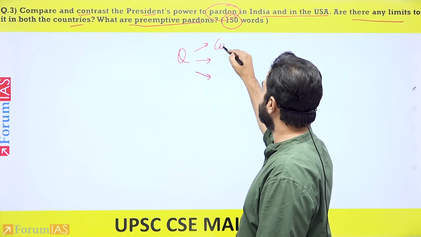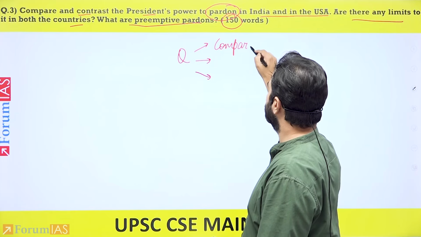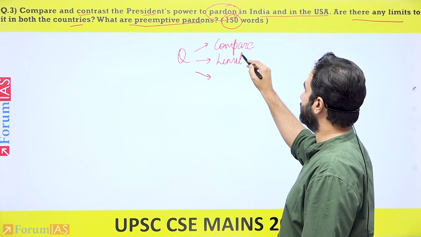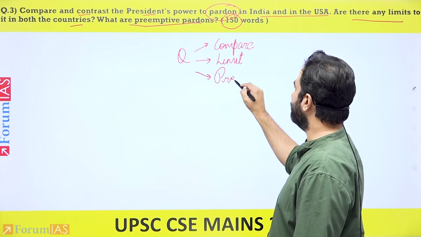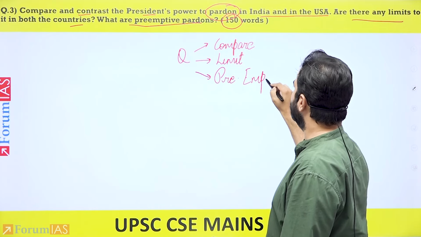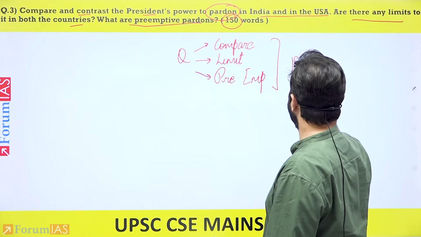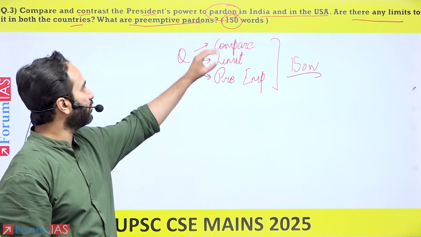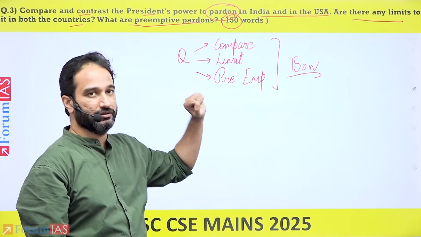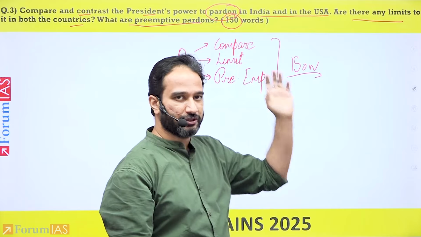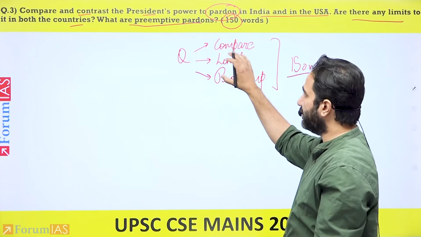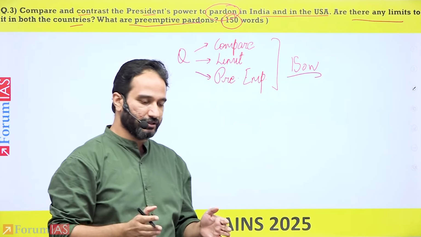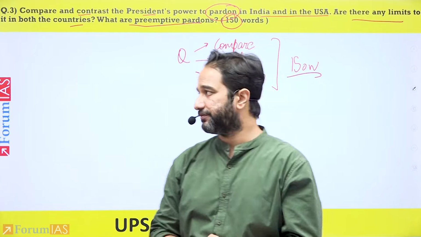First, it is asking for comparison between India and US. The second thing it is asking for is limitations. And thirdly, what are preemptive pardons? Now, all of this you would have to write in 150 words. So before you start answering, you have to ensure that you structure it properly. Let's say I'm going to write 100 words here, then 25 here. Or the more appropriate thing would be that you write 70, 80 words for the first part and divide the remaining words for the next two, so that you're able to complete the answer within the appropriate time limit itself.